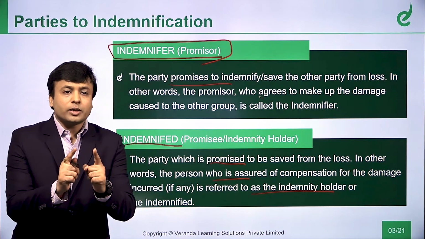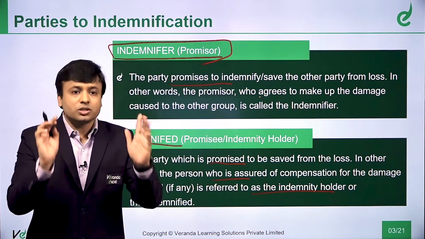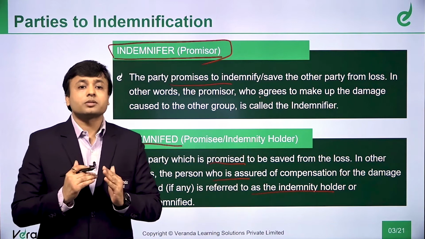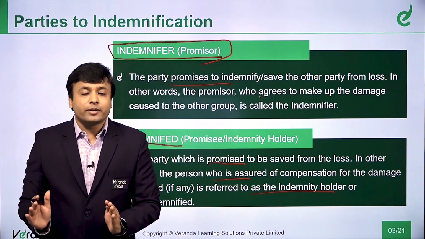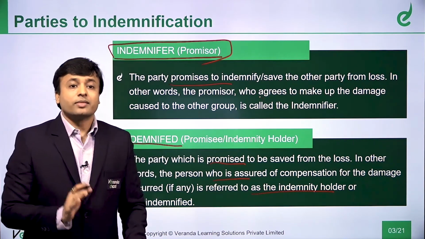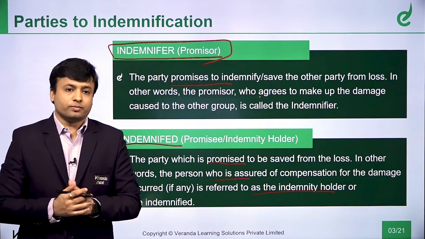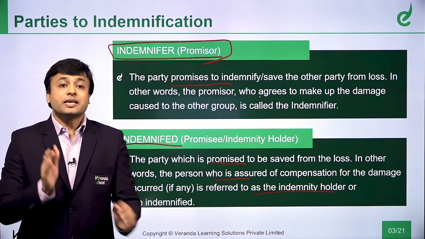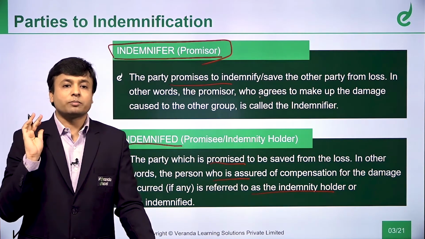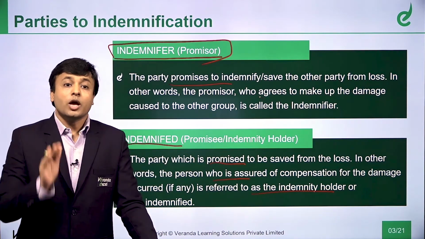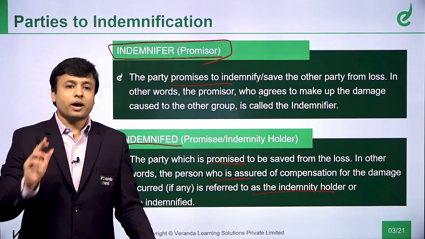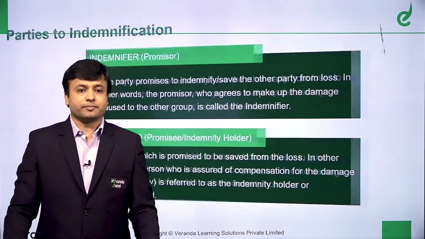So, a contract of indemnity is a contract between two parties. That is the indemnifier, the person who promises, and the indemnified, the person who accepts this promise, the person to whom the assurance is given that in case of any loss I will take care of you. That is the indemnified. He is the indemnity holder. He has this indemnity in his hands that tomorrow if something goes wrong with me, somebody will take care of me. And who is that somebody? That somebody is this indemnifier. So, two parties to this contract of indemnity.